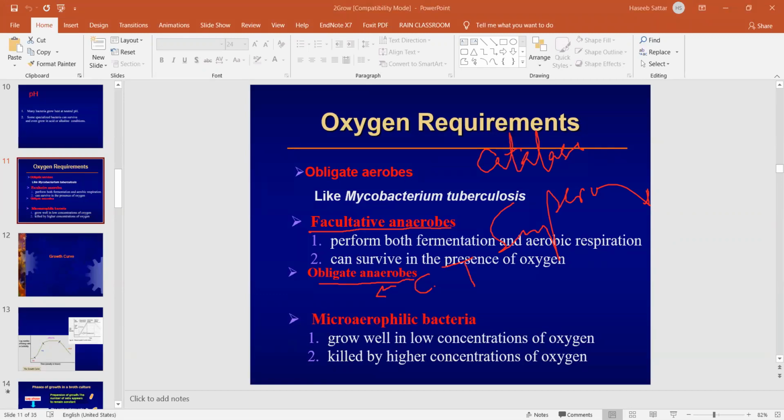If they are exposed to a high concentration of oxygen, they will be killed, but they can survive in a very low concentration of oxygen. So this is the oxygen requirement of bacteria.